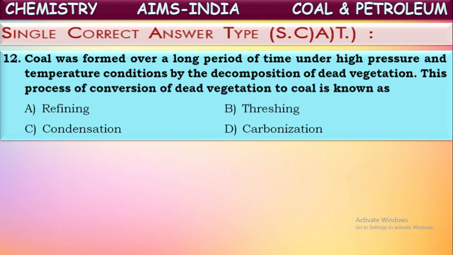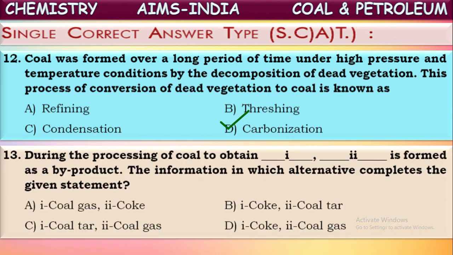Now, this process of conversion of dead vegetation into coal is called. What do we call this process specially? We call this carbonization. The process of formation of coal from dead vegetation at a high pressure and temperature under the layers of the earth is called carbonization.